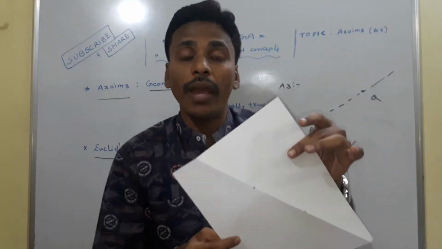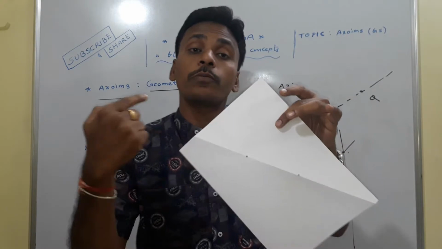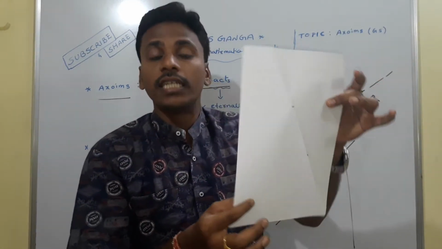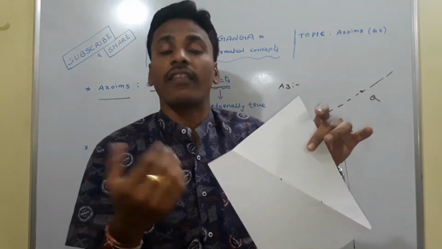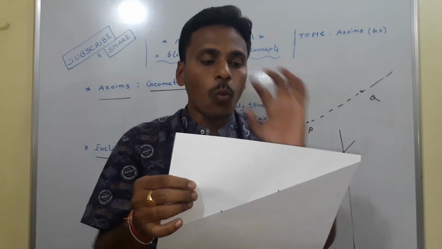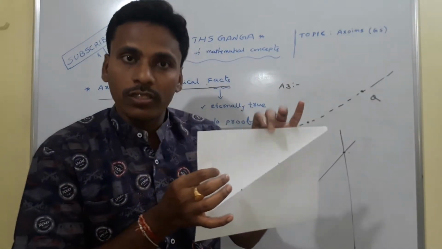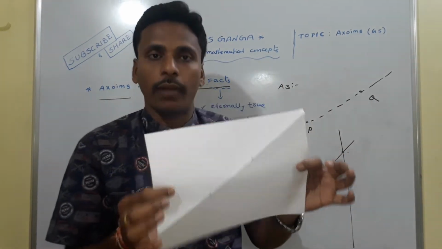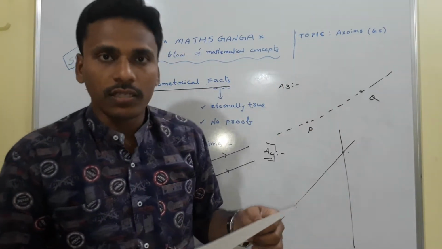And if you try to make another crease which is passing through these 2 points on this paper by folding, it is not possible. We can't make another crease. It is possible to make only one crease like this to make a line. So it concludes that there exists only one line passing through two given points of a plane. This is axiom 3, what we discussed, right?